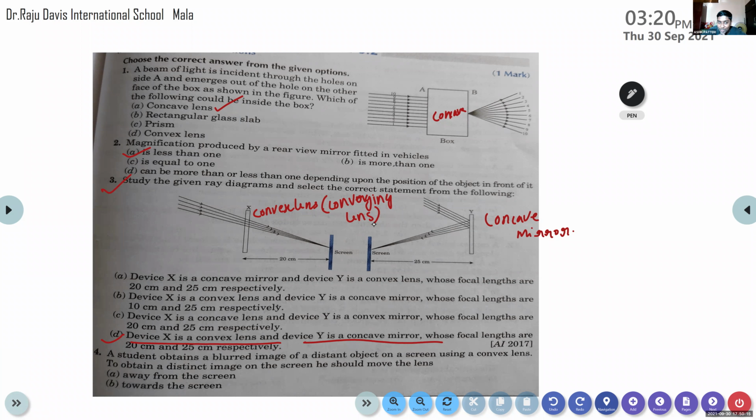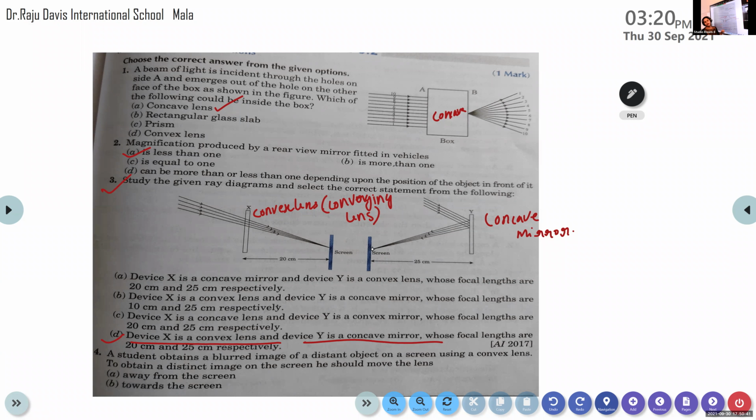What happens to this ray of light? Yes, it also converges after the refraction. Refraction means they get refracted from this mirror. Okay, sorry, reflection. Here reflection takes place. After the reflection, what happens to this ray of light? It also converges to a particular point. It does not diverge away, it converges to a particular point.